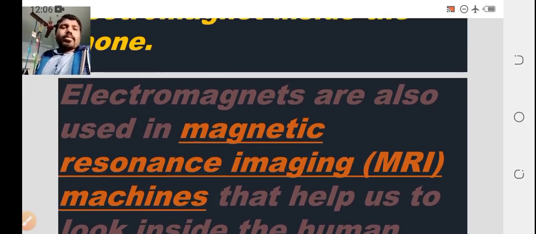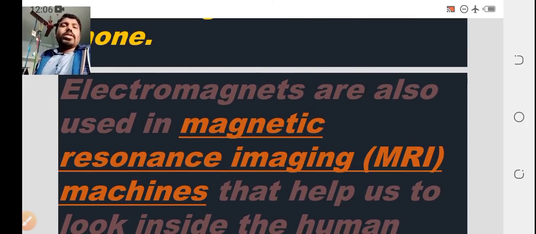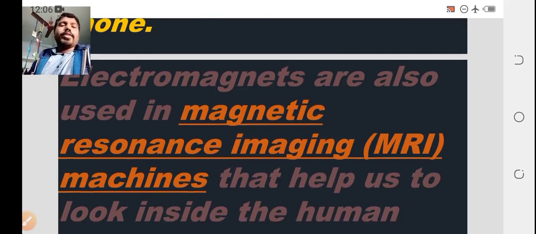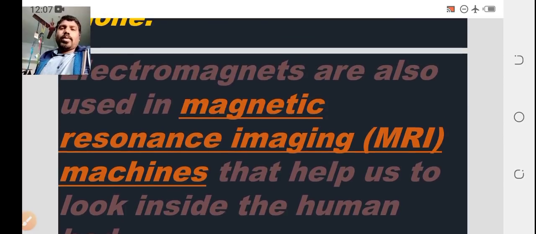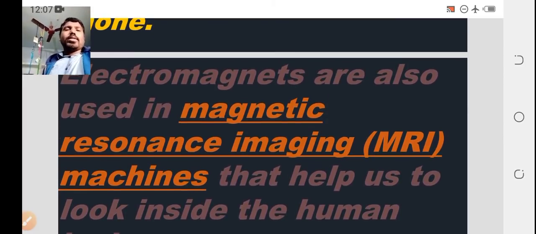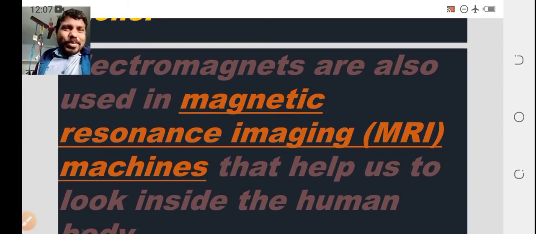So electromagnets are also used in magnetic resonance imaging. That helps us to look inside the human body. To thoroughly understand the human body, we are using an MRI machine, that is, a magnetic resonance imaging machine, to understand the whole body of the human. So that also works on the basis of electromagnets.